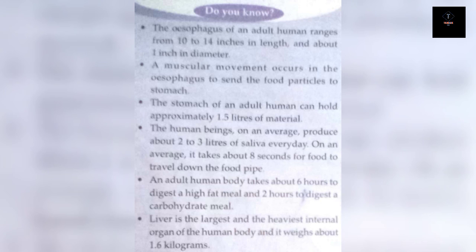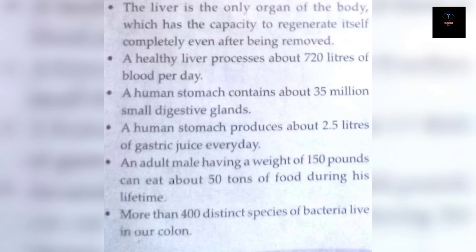A healthy liver processes about 720 liters of blood per day. A human stomach contains about 35 million small digestive glands. So you have to memorize these points. The last one is that a human stomach produces about 2.5 liters of gastric juice every day.